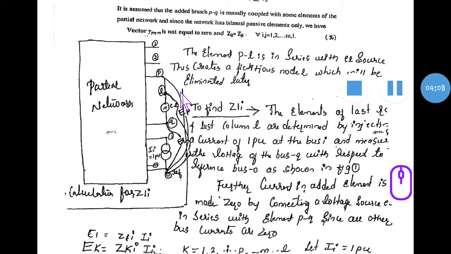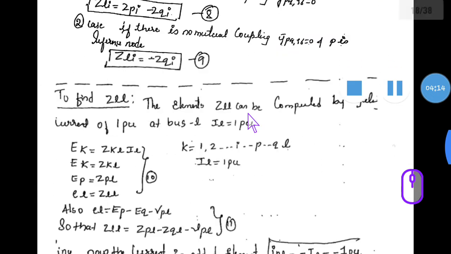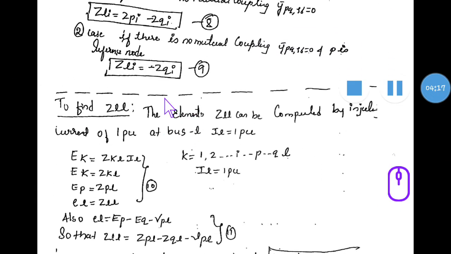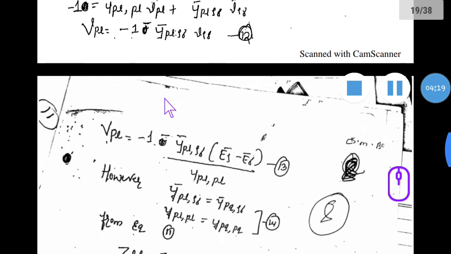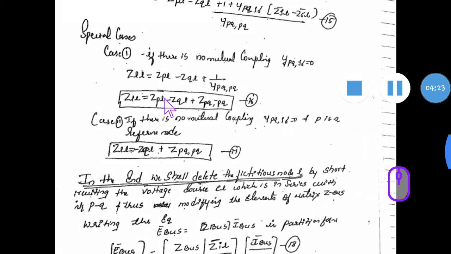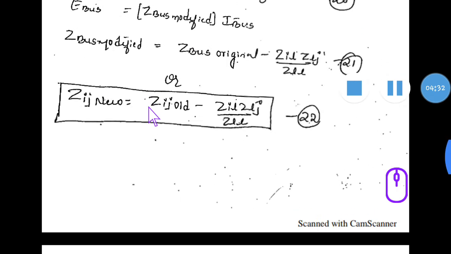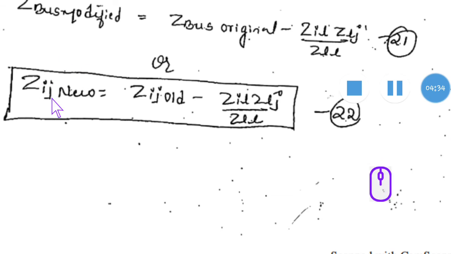Okay, so in this link also we are finding the off-diagonal value Z of Li and along with that Z of LL, that is for the diagonal, like this. Once you derive, this is for with mutual coupling, and you have to apply the cases without mutual coupling, no mutual coupling, with reference, without reference. And the same derivation we have continued while deleting the node, and the updated matrix we are getting is: Z of ij new is equal to Z of ij old minus Z of il Z of lj divided by Z of ll.